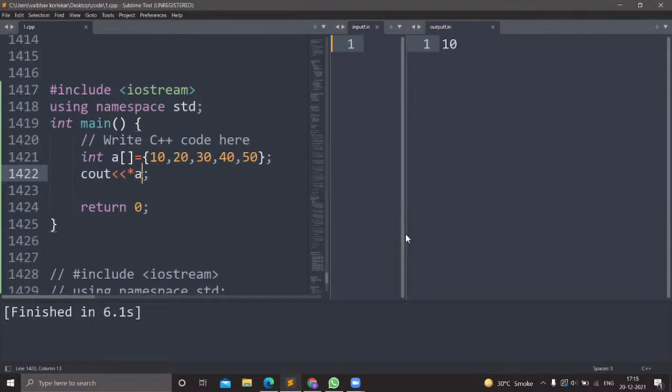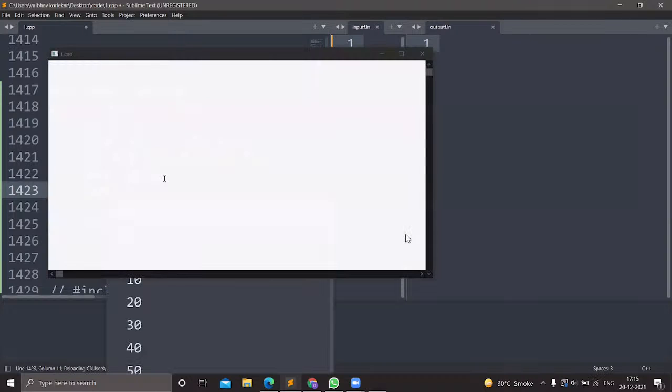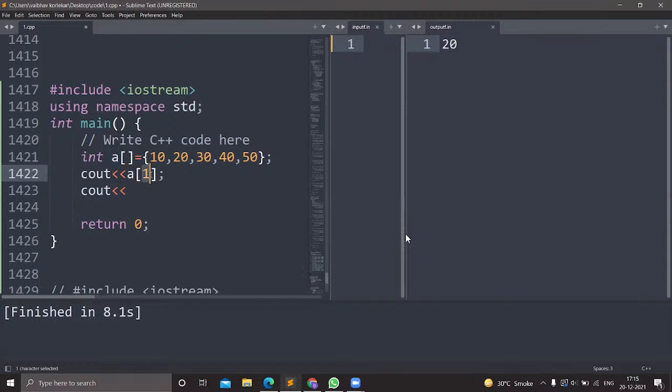If I want to print the element 20, what usually we do is a square bracket 1. So it will print 20, right? But instead of this, we can also use pointers. We write the pointer in this way. Whatever the variable present before the bracket and inside the bracket will always get added. Remember this.